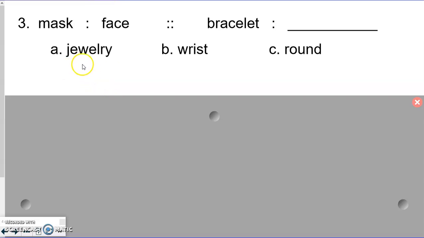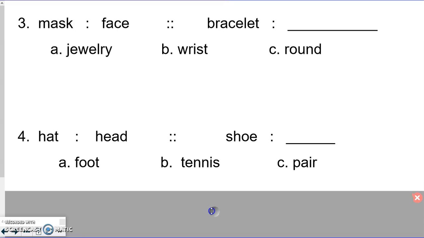Show me a 1 for A, a 2 for B, or a 3 for C. All right, I hope you're showing me a 2 for B, because that's the correct answer. Mask is to face, mask goes on your face, as bracelet is to wrist. Bracelet goes on your wrist. All right, let's try another one.